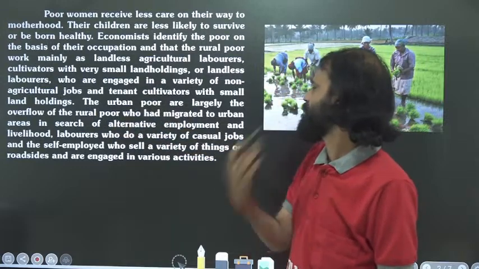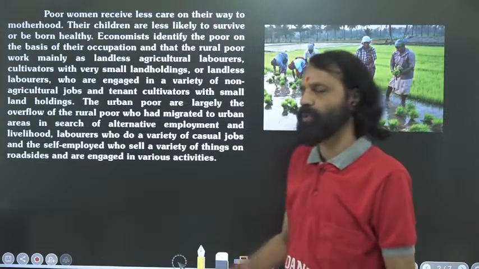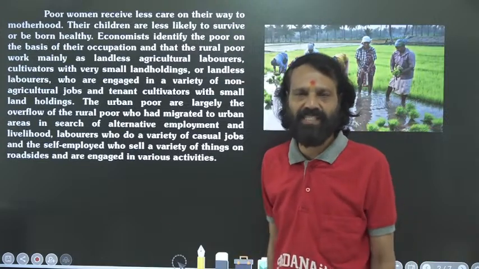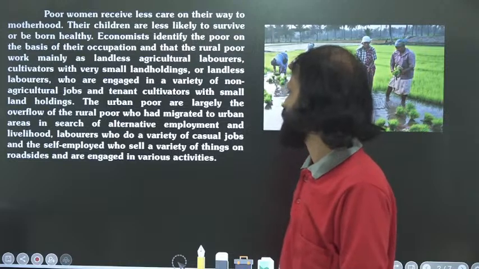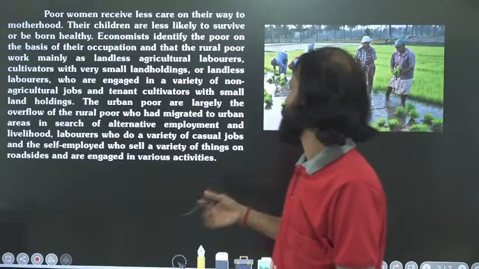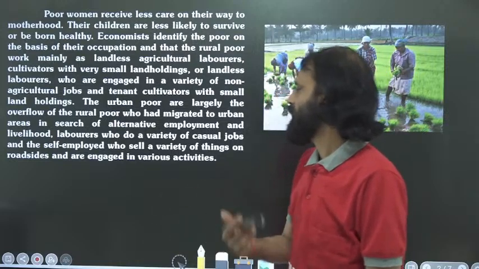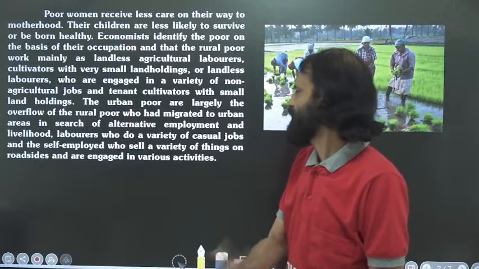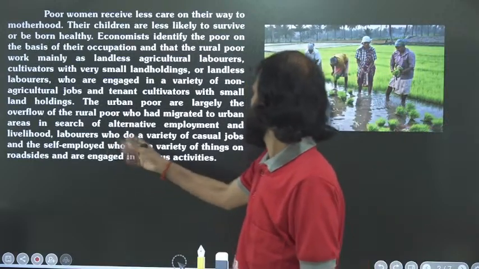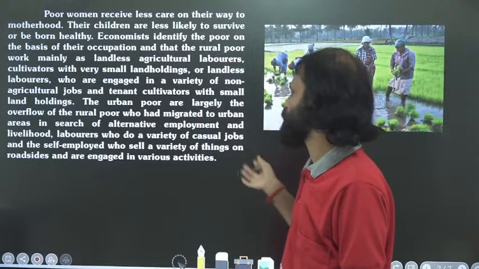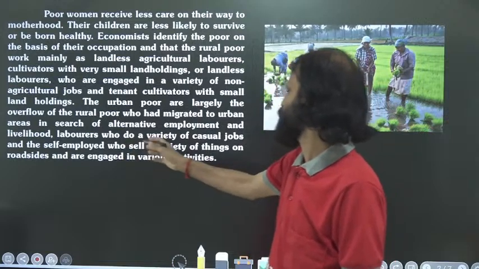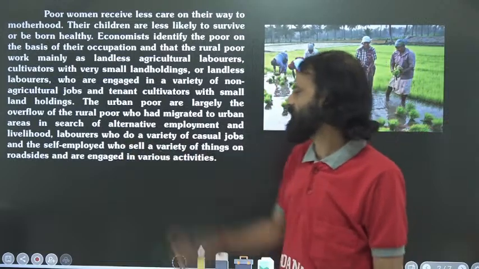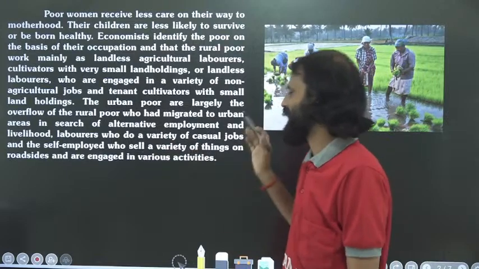In urban cities, what is happening? They move to metropolitan cities like Delhi and Mumbai. They want to find employment opportunities for their day-to-day livelihood. Laborers who do a variety of casual jobs, and the self-employed who sell a variety of things on roadsides, are engaged in various activities.